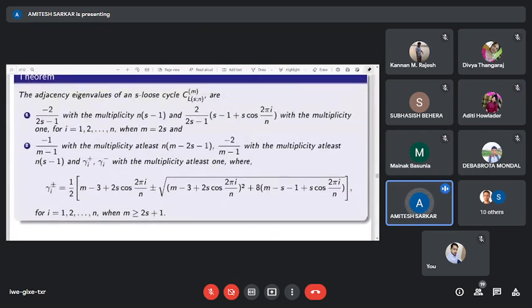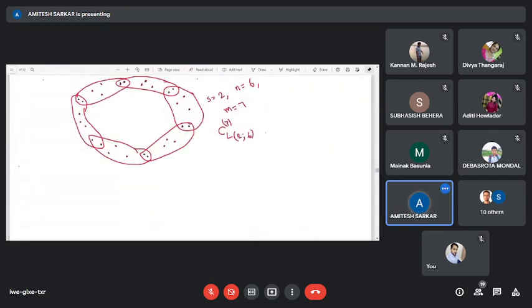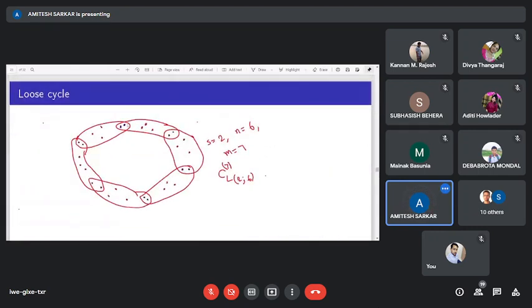If we consider s equals 1 and m equals 2, then this loose cycle is exactly equal to the cycle in graphs.